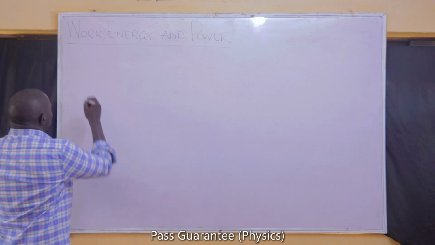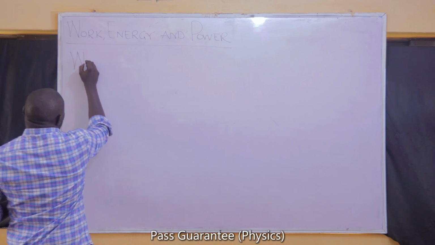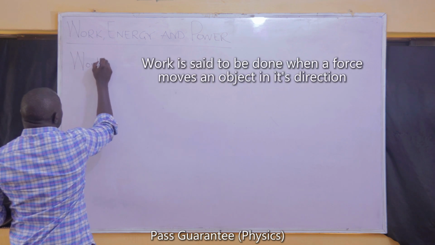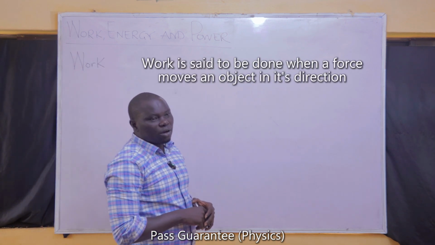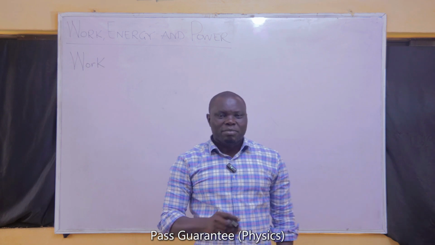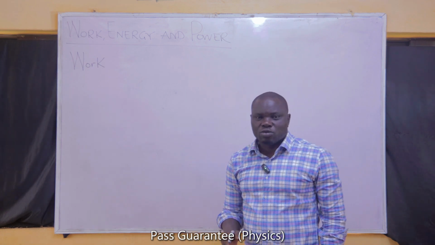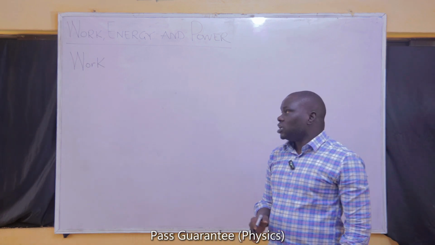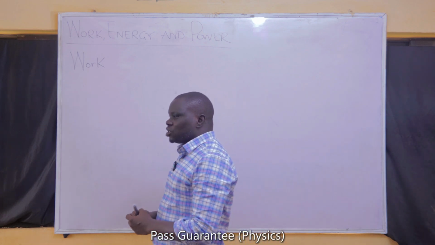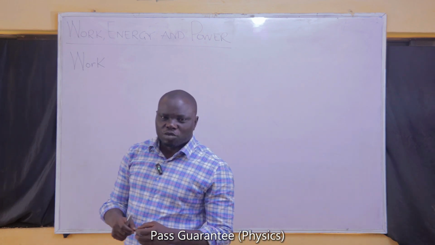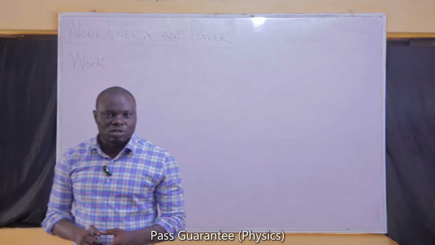So what is work? In physics, work is said to be done only when a force moves an object in its direction. Anytime a force moves an object in its direction, we'll say that work is done. That means before there can be work, there must be the application of a force, and that force must move an object in its direction.